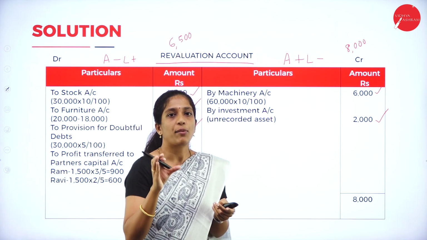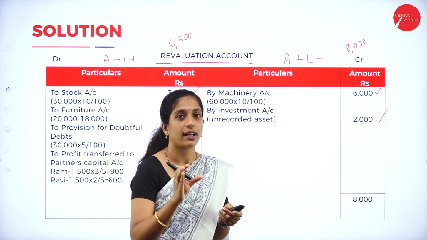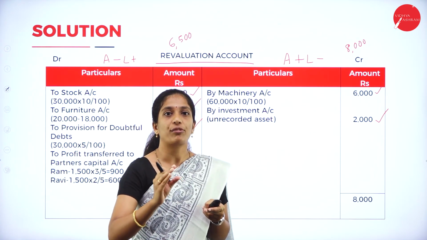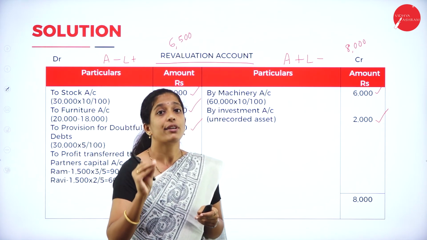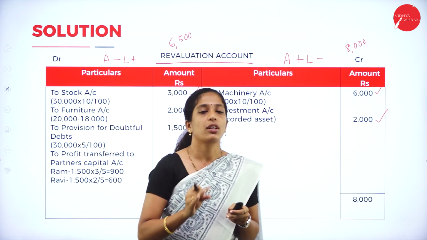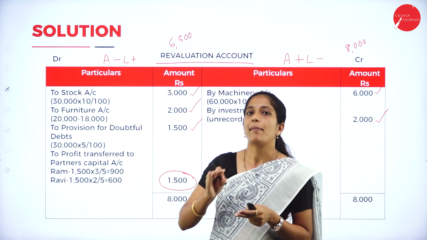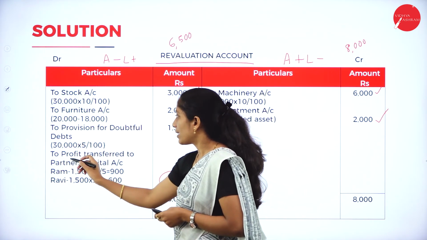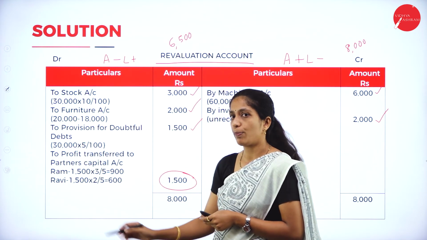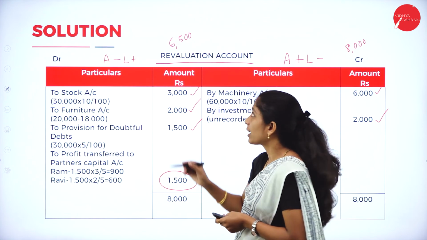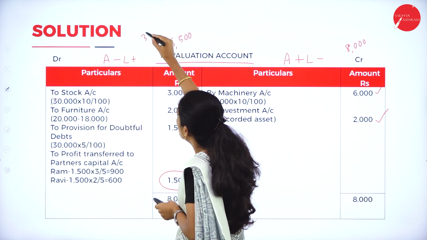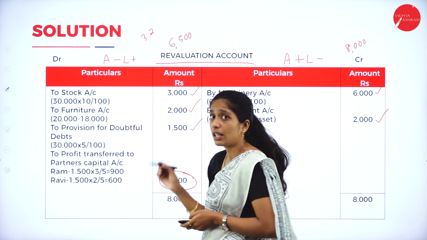So the difference amount is a profit. What do we have to do with that profit? It has to be transferred to the old partners' capital accounts, in the old ratio. Who are the old partners? Ram and Ravi. So write it as profit transferred to partners' capital accounts, Ram and Ravi. What is their profit sharing ratio? 3:2, as given in the question.